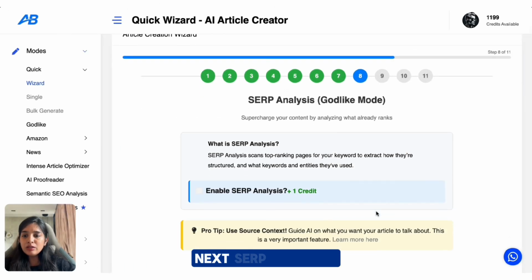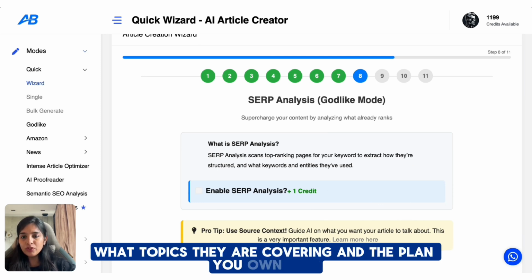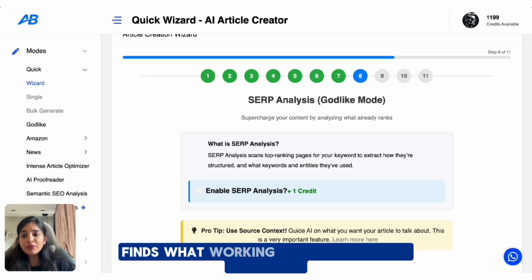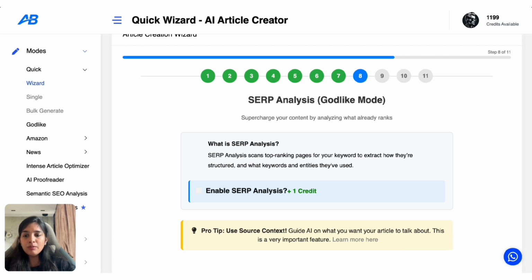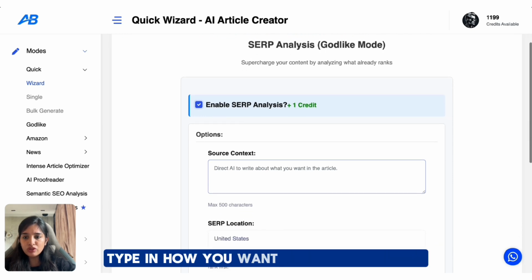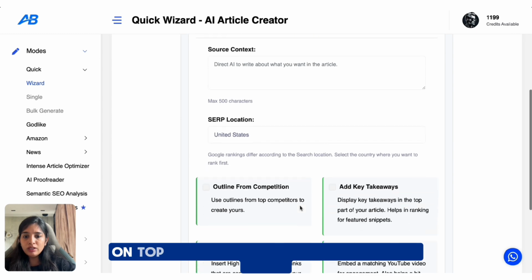Next, SERP analysis. Now this is like having Google search done for you. Normally you would check what blogs are ranking, what topics they are covering, and plan your own. Here, Autoblogging scans those top results, finds what's working in structure and keywords, and uses that to build your article. But the content is still original. You just have to enable this, and in the source context box, type in how you want your article to be. You can also select the country where you want to rank on top. Here, I'm going to tick on all the 4 boxes.